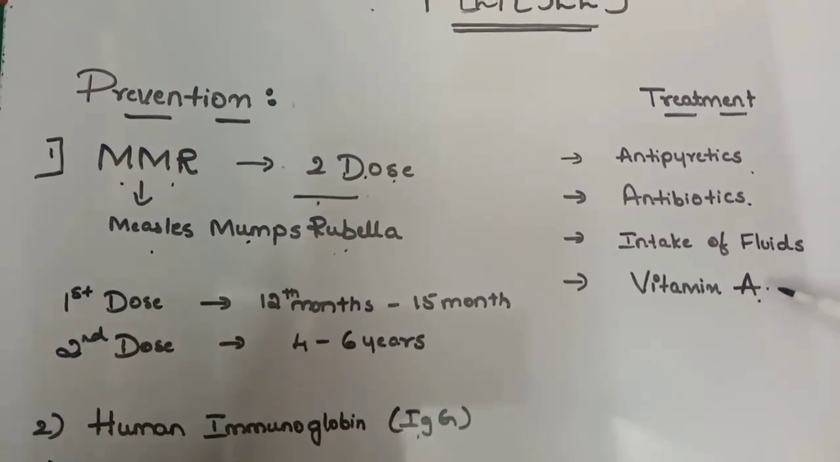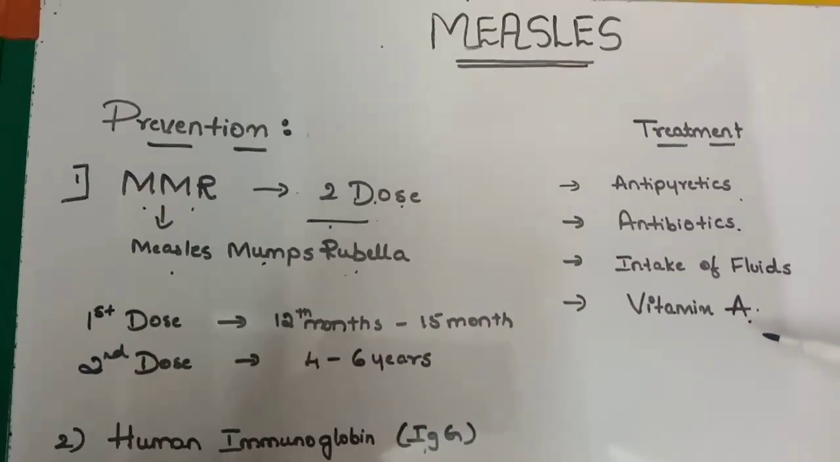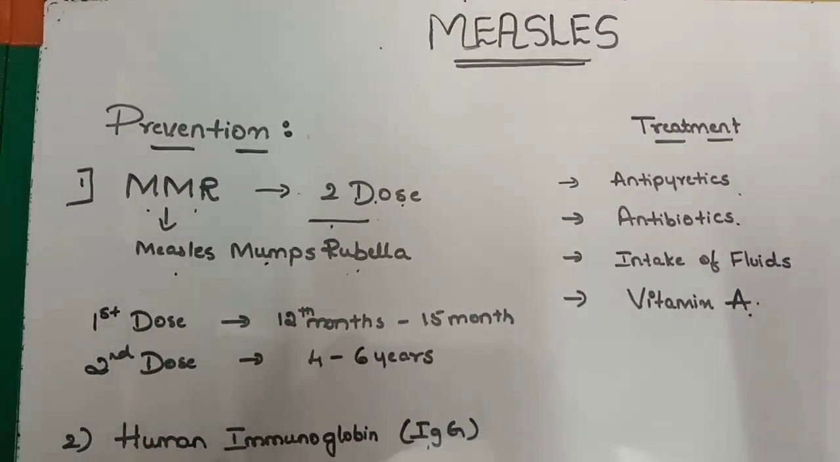Vitamin A is given to prevent its deficiency because it may lead to blindness.